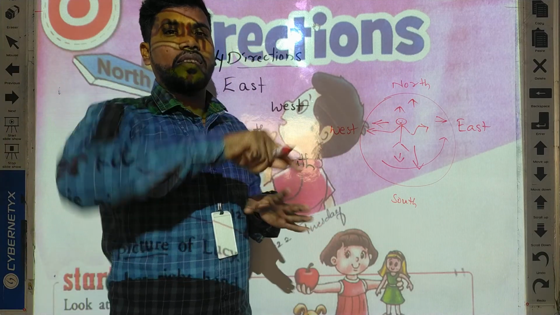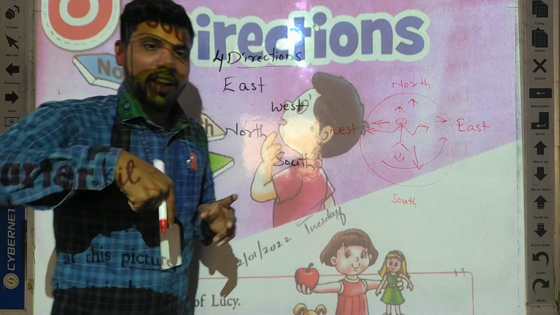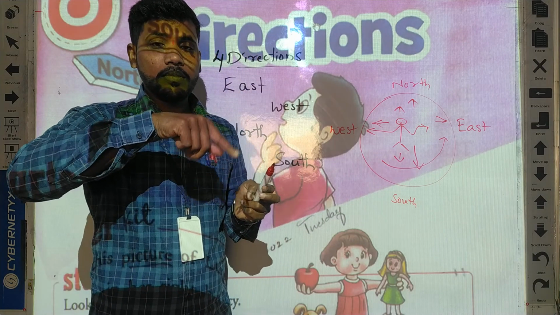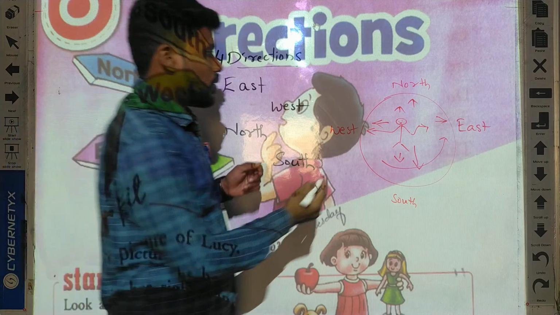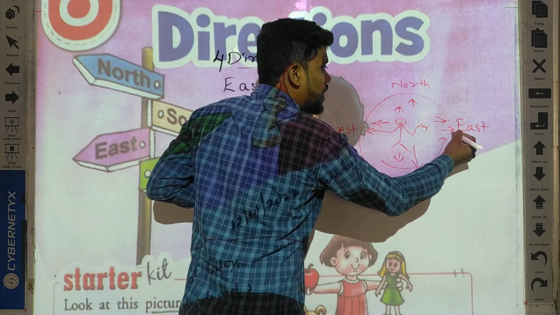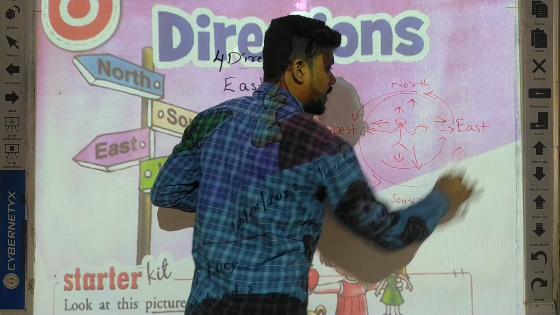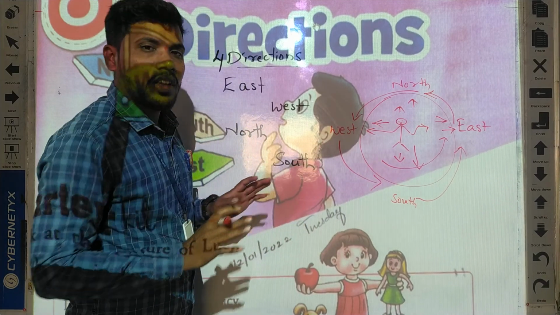We are rotating ourselves. Understand? Directions cannot move. We are rotating ourselves. Rotating means moving in a round shape. So we are moving from east to north, north to west, west to south, again south to east, but these directions cannot move at any cost.